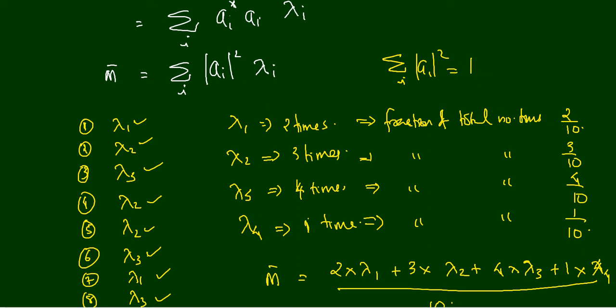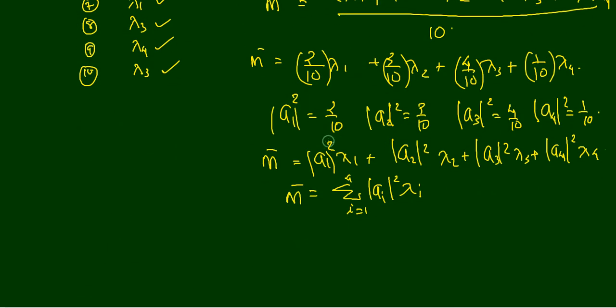This was ai squares: 2 by 10 plus 3 by 10 plus 4 by 10 plus 1 by 10. That is equal to 10 by 10, which is equal to 1. Okay, now I hope you got the meaning of this one.